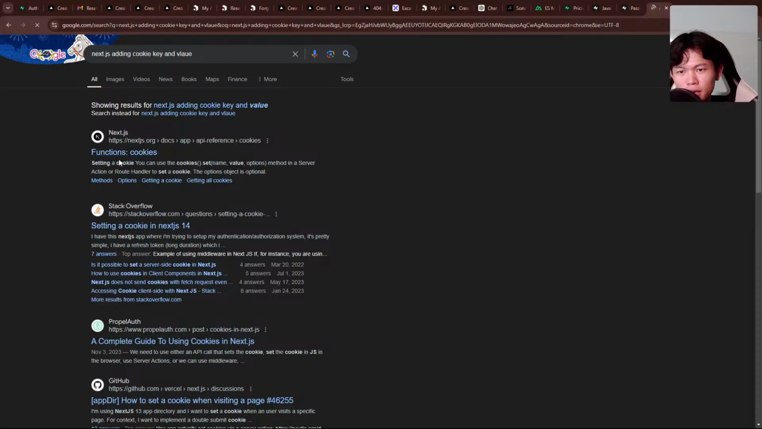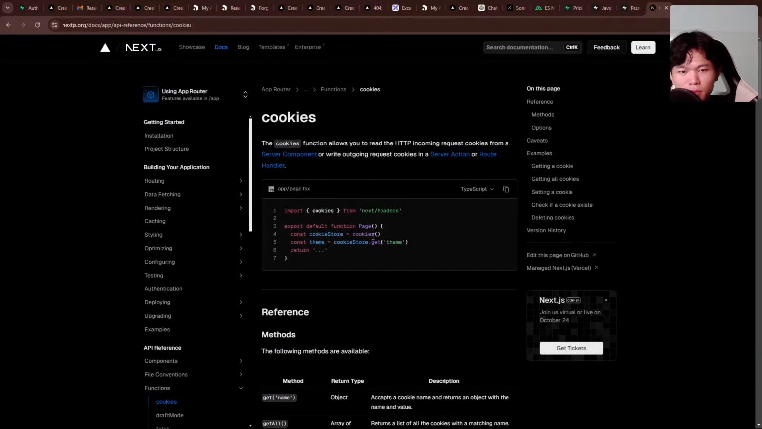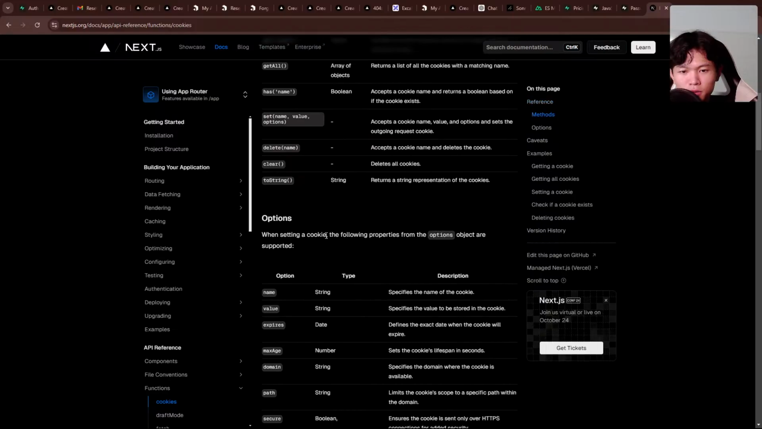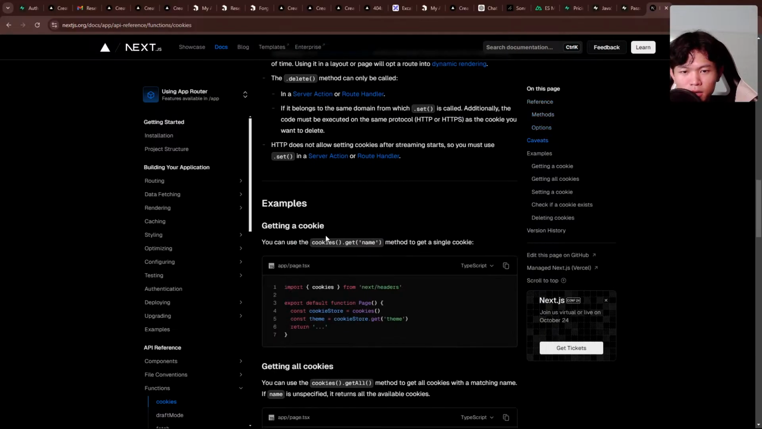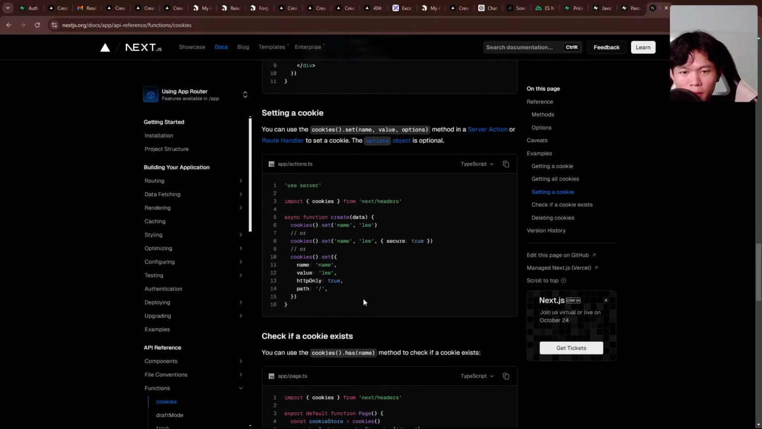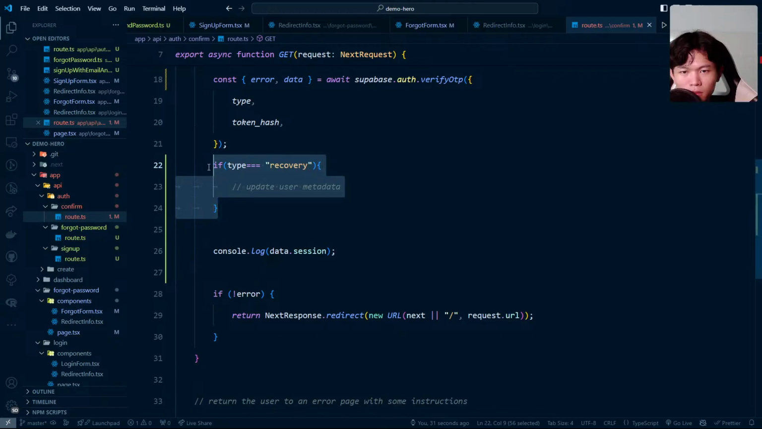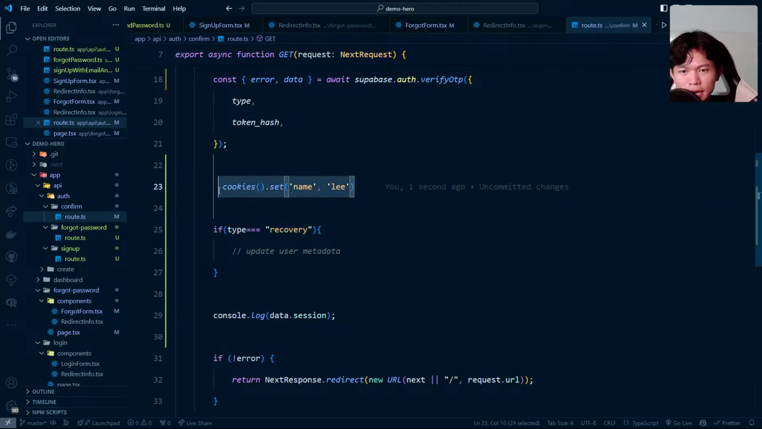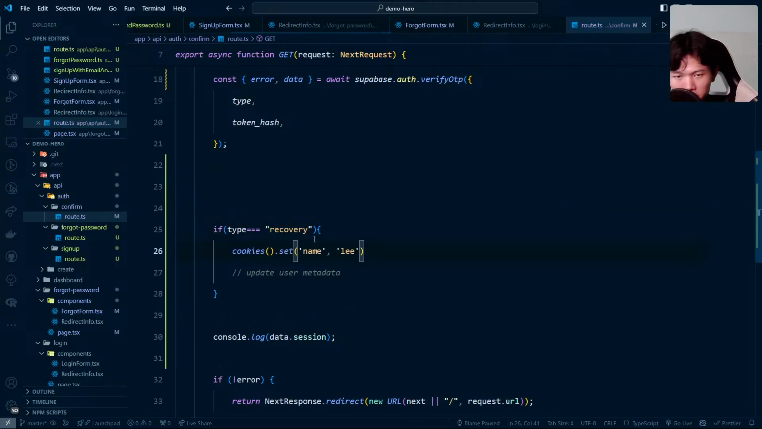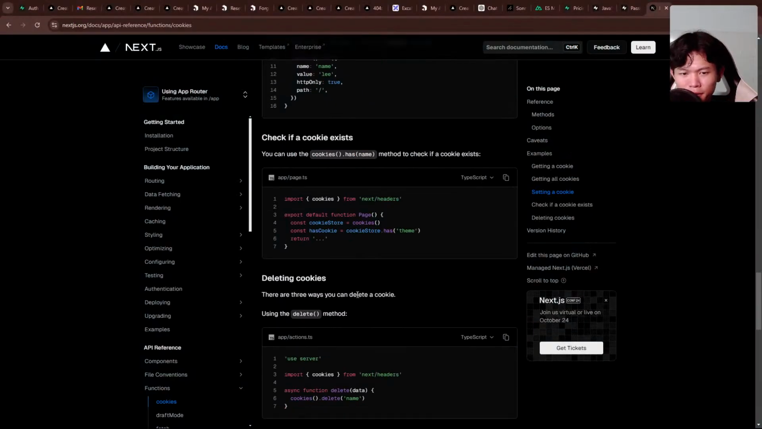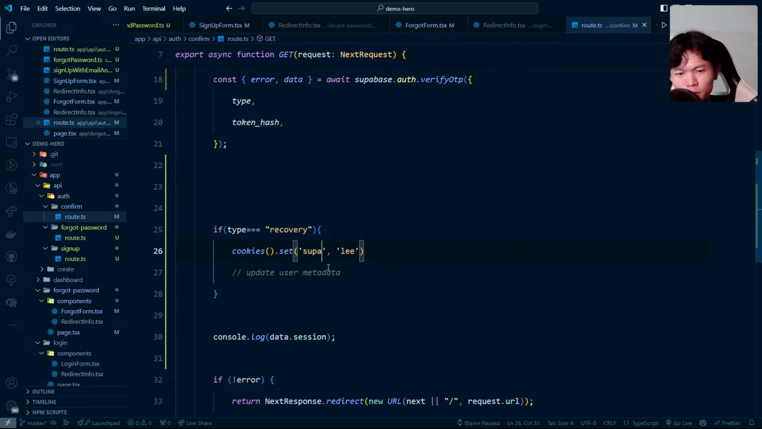So let's see how we do that. Cookie get, we need to do cookie set. Yeah, it's called cookie set, right? We have this one, set, and this one. Yep, so we do cookie set. What should be a recommended name for this? Let's say Supabase account recover.